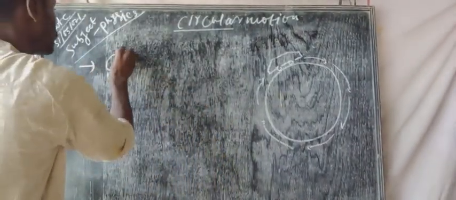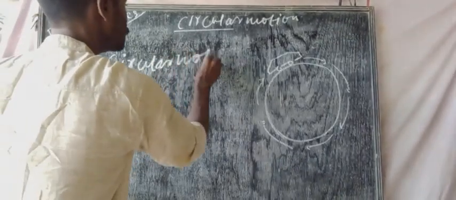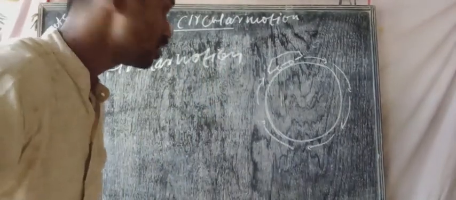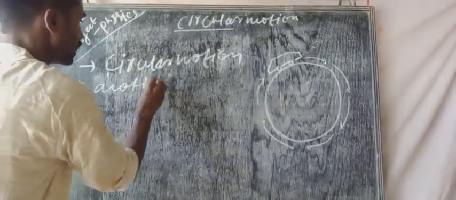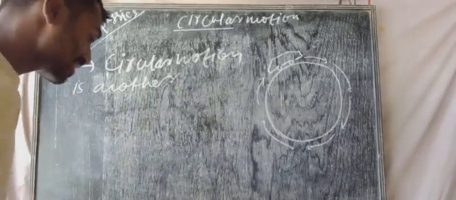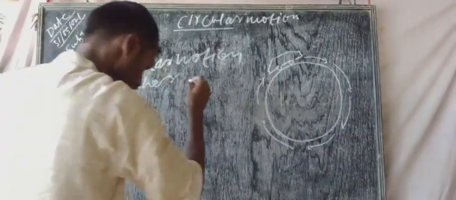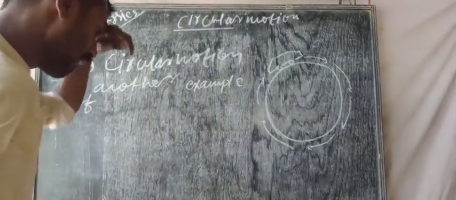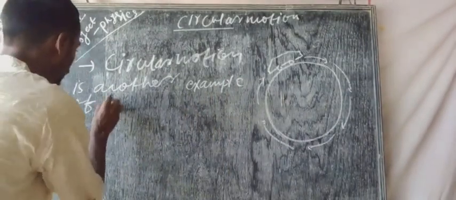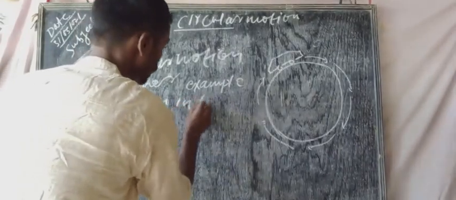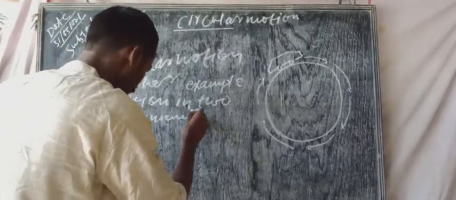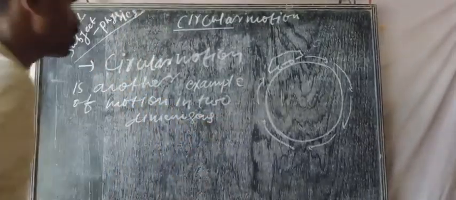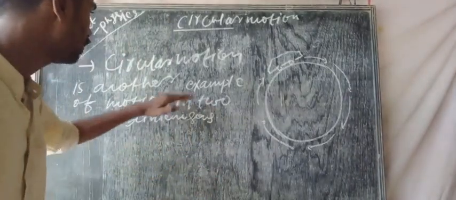Another point: circular motion is another example of two-dimensional motion.